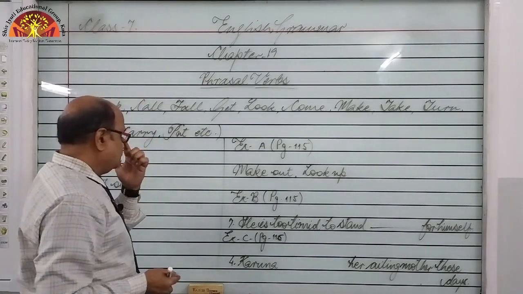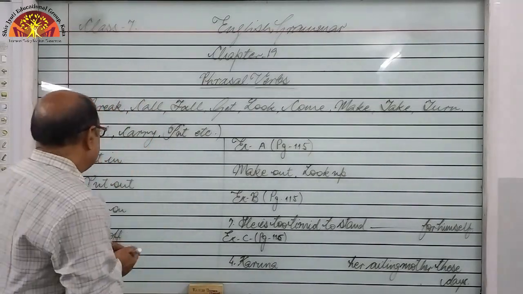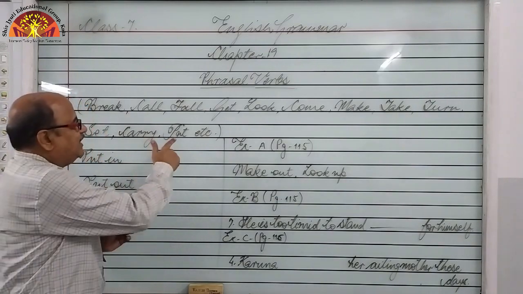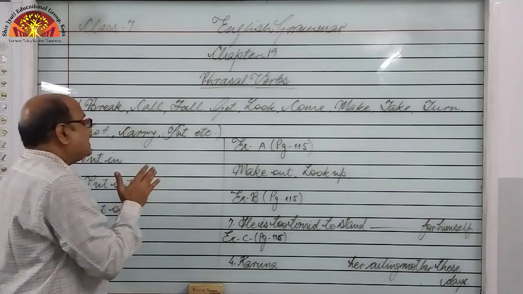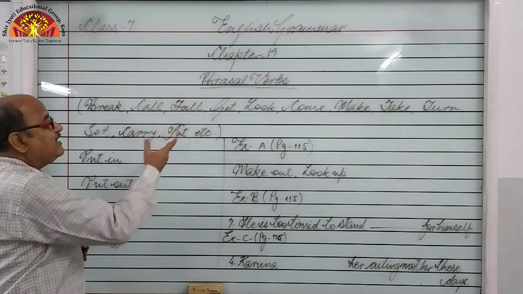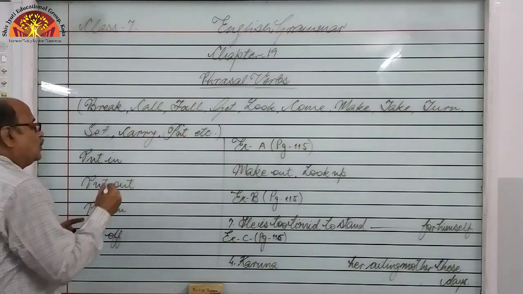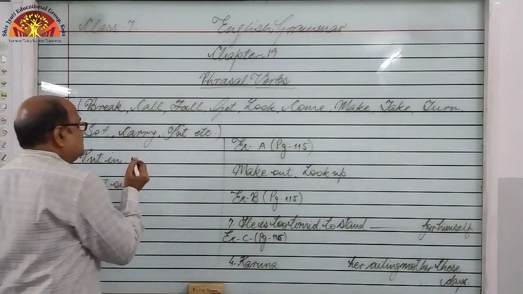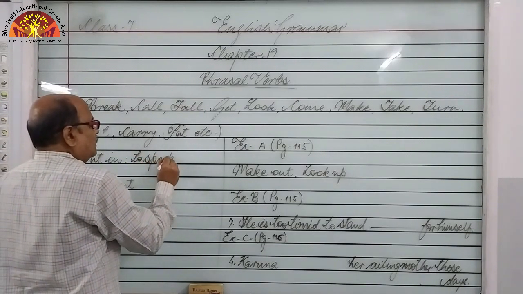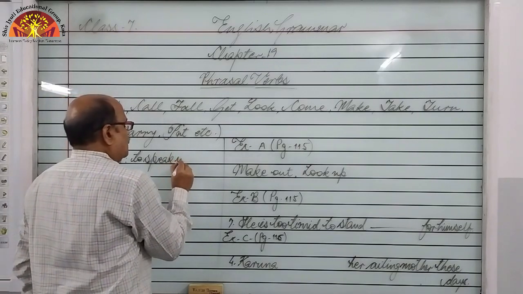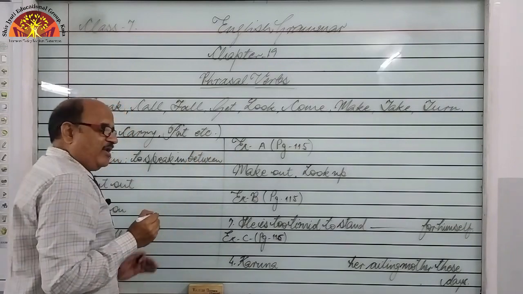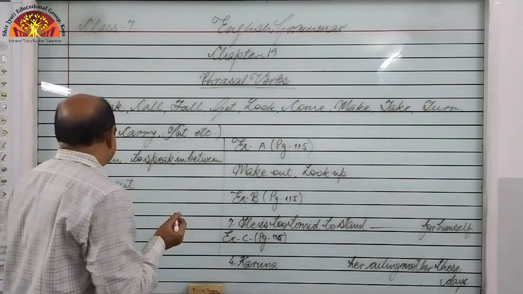So dear students, one more example, put. If we are using simply put, that is a root verb or main verb. But if we are adding some prepositions to this main verb, that entirely changes its meaning. So to put in is a phrasal verb. To speak in between means to interrupt someone whenever somebody is speaking, that is put in.